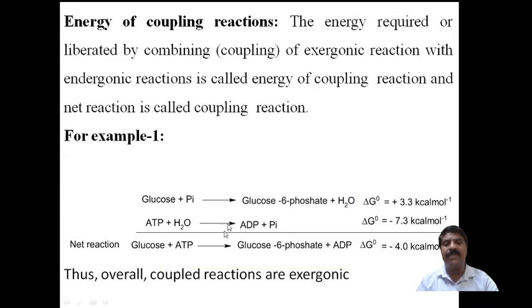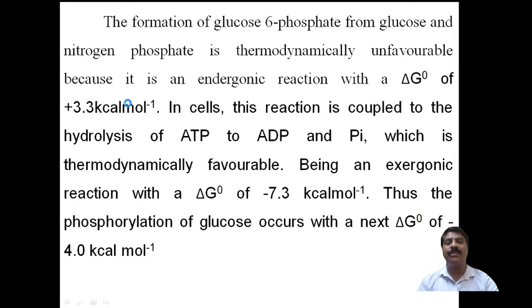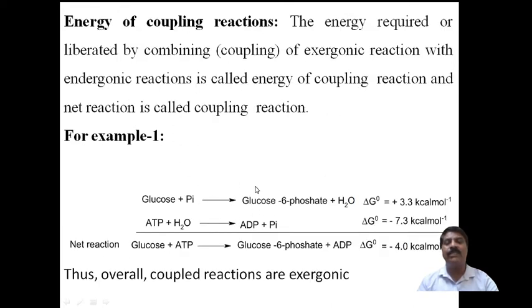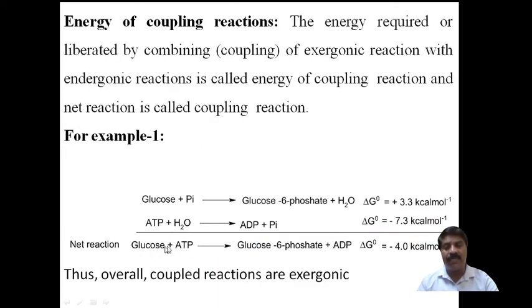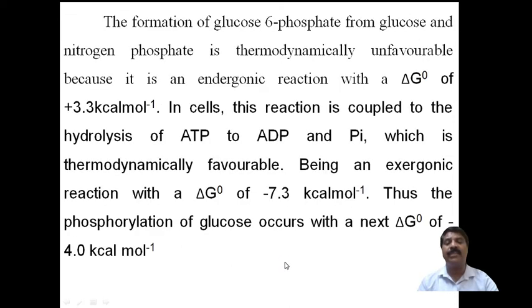This is the same reaction I explained here also. Because of this, the reaction is unfavorable because it is non-spontaneous, while the other will be a spontaneous reaction. After combining them, the overall reaction is spontaneous because it is exergonic. This indicates the phosphorylation of glucose, that is, the transfer of the phosphate group to glucose. Therefore glucose conversion into glucose 6-phosphate is an exergonic reaction, in which 4.0 kilocalorie per mole of energy will be freely available to